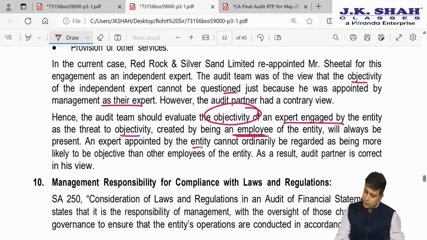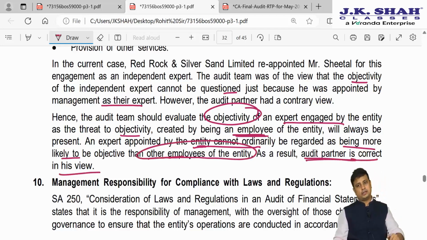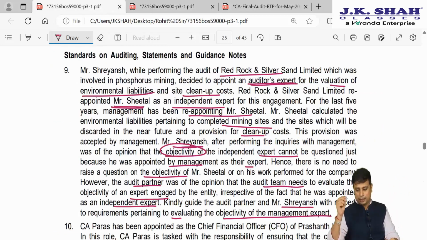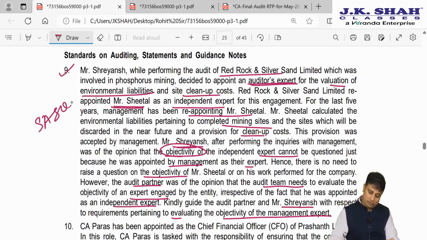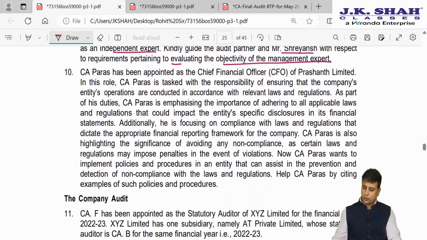An expert appointed by the entity cannot ordinarily be regarded as being more likely to be objective than the other employees of the entity. As a result, the audit partner is correct in his view that objectivity is compromised and we cannot use the work of this particular expert here. So this was your question number 9, which was talking about SA 500. Question number 10, dealing with SA 250.